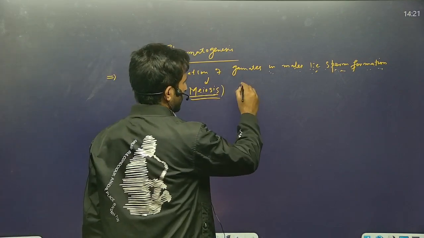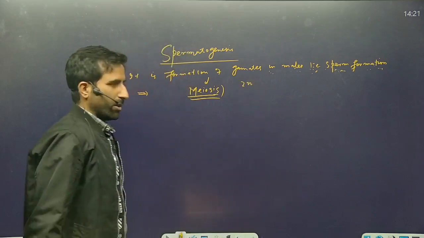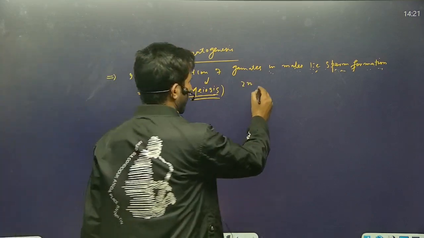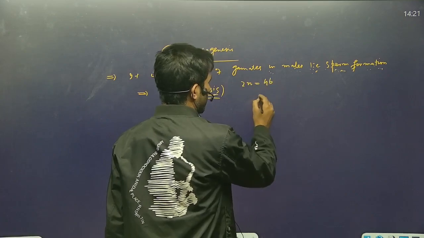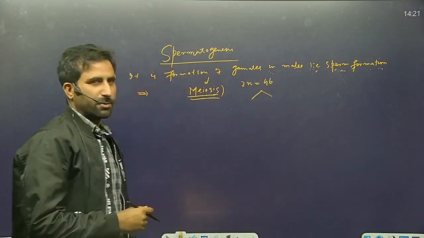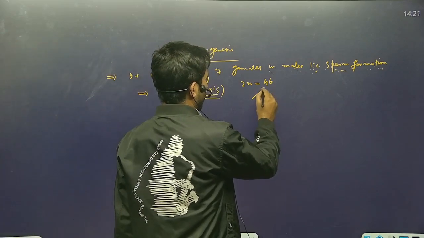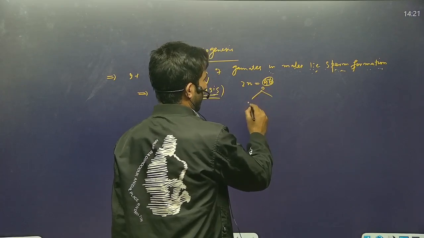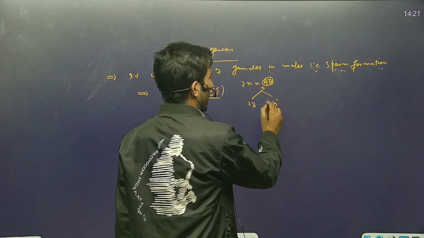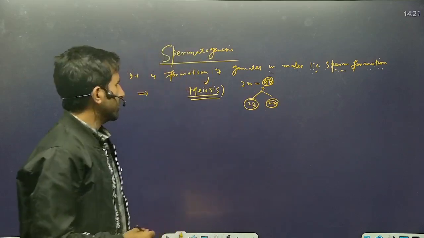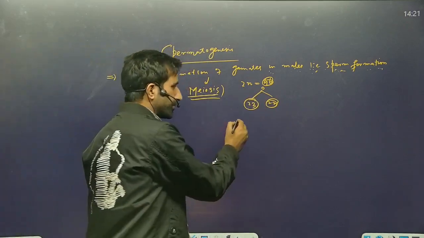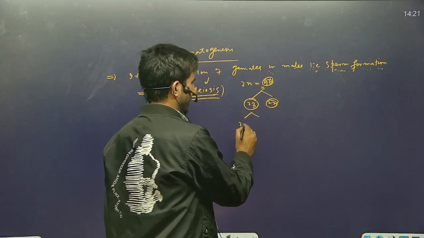In case of humans, as we know, 2n is equal to 46, so we have 46 chromosomes, and in sperms there are 23 chromosomes. This spermatogenesis occurs in three steps actually.